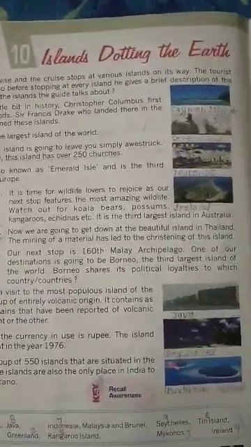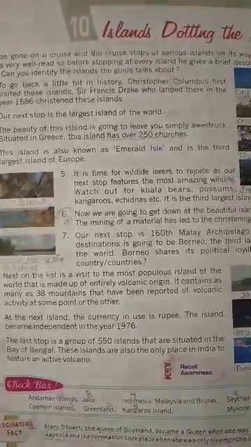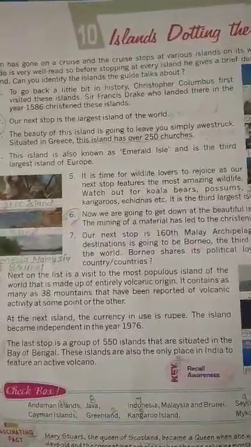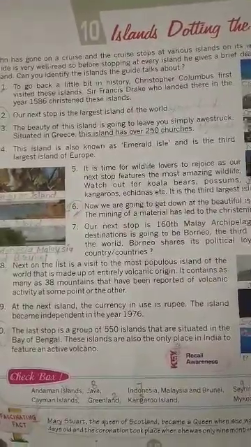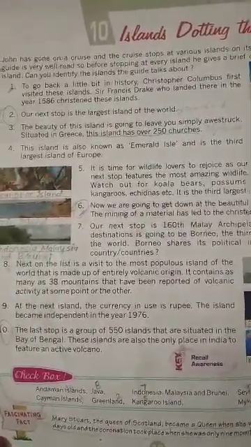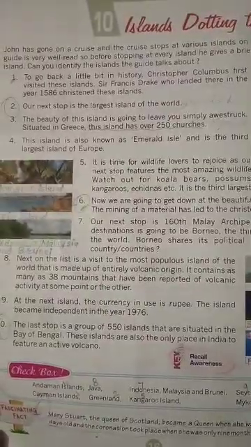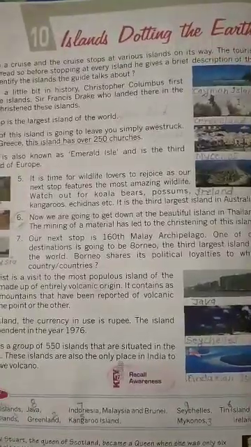Question 8 picture you can see. Next on the list is a visit to the most populous island of the world. Most populous, that means many people are living here, and it is made up of entirely volcanic origin. It contains as many as 38 mountains, and there have been reports of volcanic activity at some point or the other. So all these have been formed because of volcanic origin. So which is it? Java.